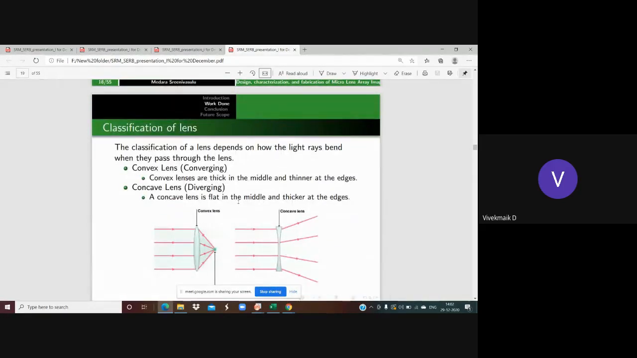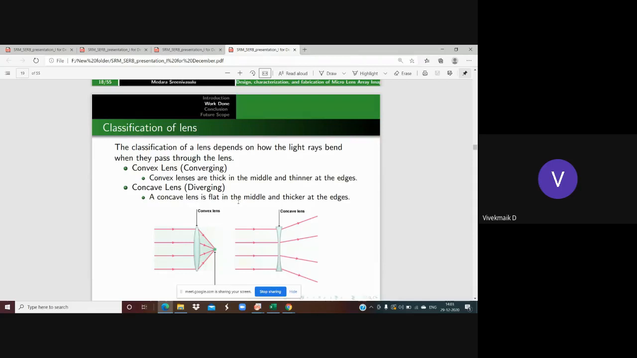And how the classifications of lens are done. These lenses are classified based on the bending nature of the light, how the bending is done. That means whether the rays are going to converge or diverge when they're passing through it. Based on that, it is classified into two types: convex lens and concave lens.